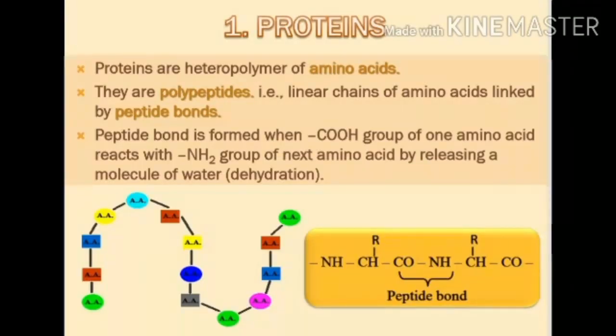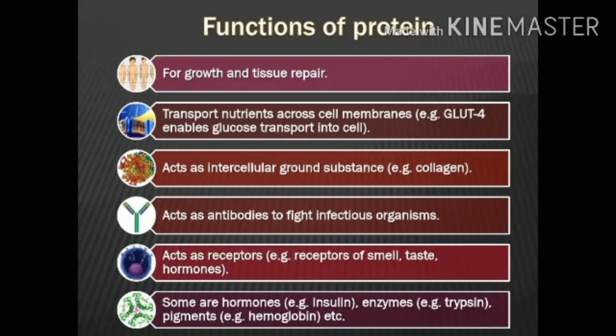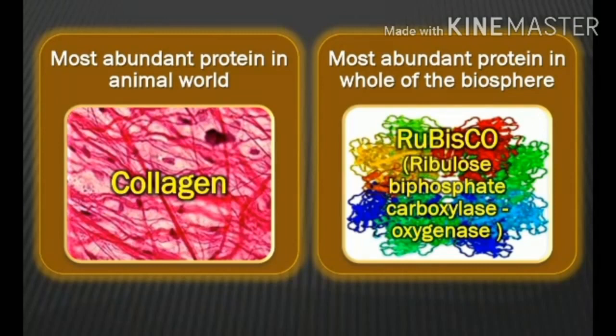Proteins, as we discussed earlier also, have amino acids as building blocks. So peptide bond is formed in case of proteins. They serve various types of functions in the form of collagen, fighting infections, receptors, etc. Most abundant protein in this biosphere, and collagen is the most abundant protein of the animal world.